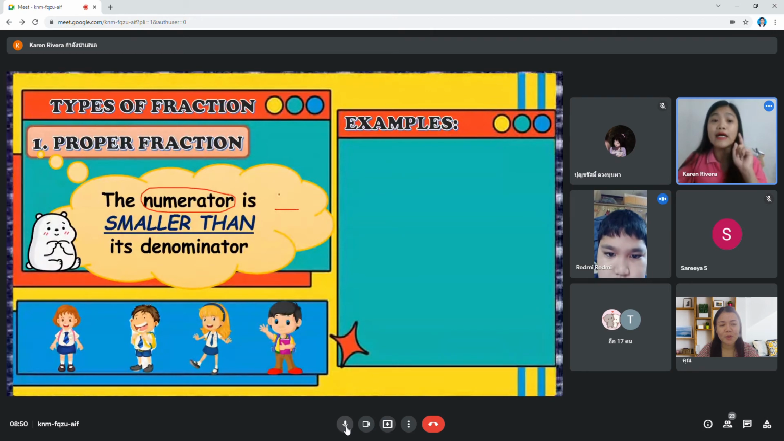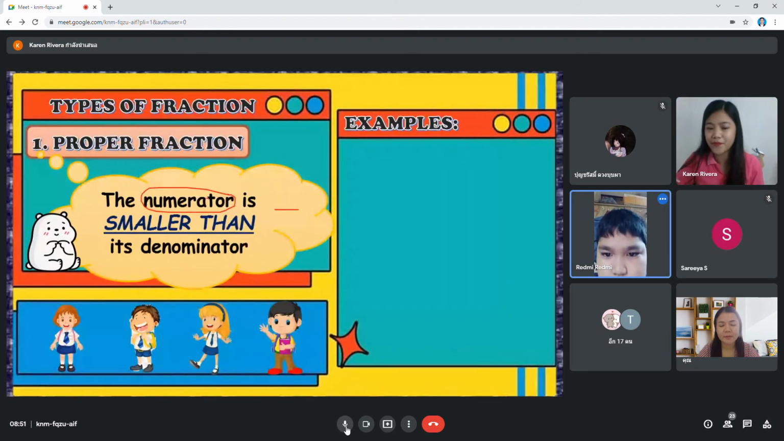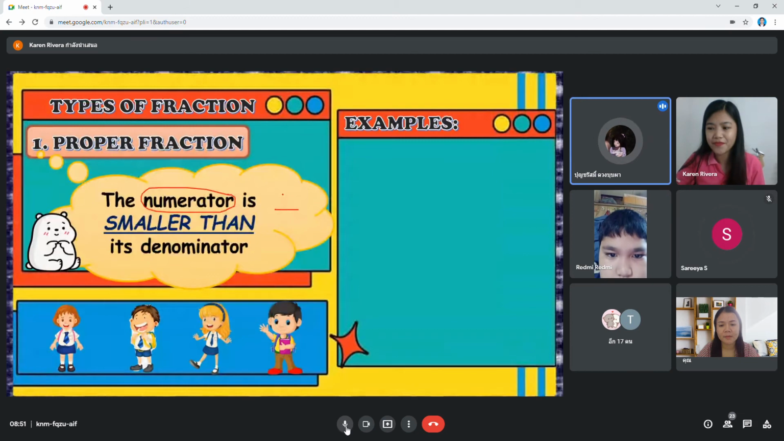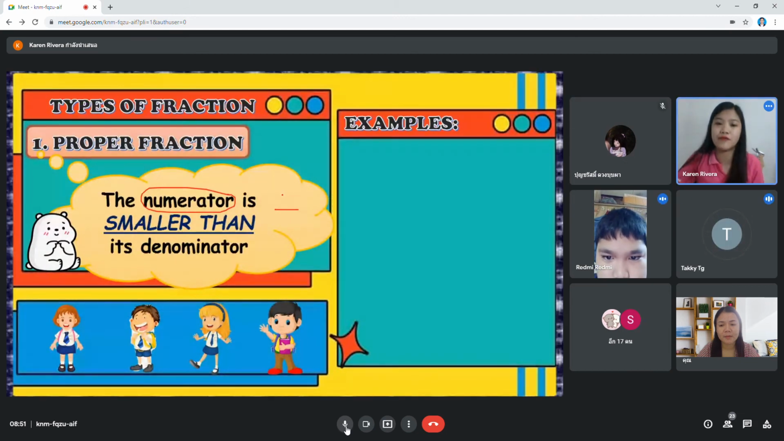Tua set. So where do I need to put it here? Where is the numerator? Up or down? Up. Yes, very good. So this is the numerator.